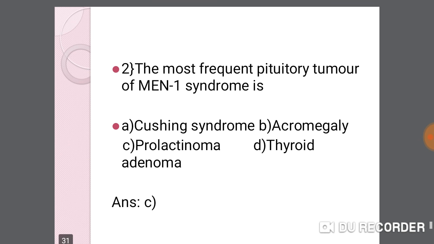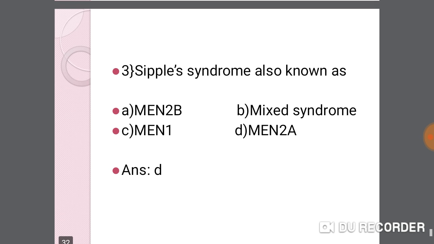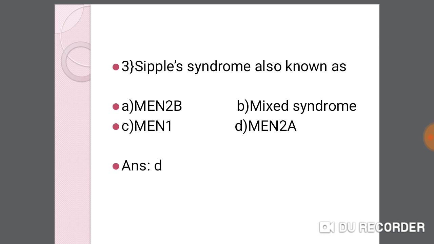Second question: the most frequent pituitary tumor of MEN syndrome 1 is option A, Cushing syndrome. Option B, acromegaly. Option C, prolactinoma. Option D, thyroid adenoma. Answer is C, prolactinoma. Third question: Sipple's syndrome is also known as option A, MEN syndrome 2B, option B, mixed syndrome, option C, MEN syndrome 1, and option D, MEN syndrome 2A. Answer is D, MEN syndrome 2A.